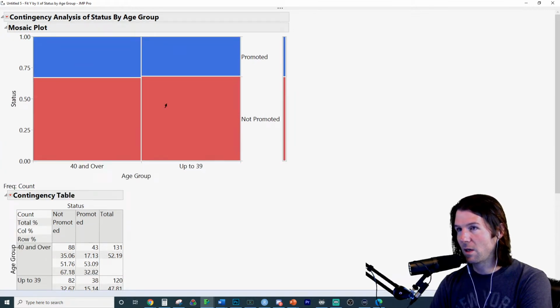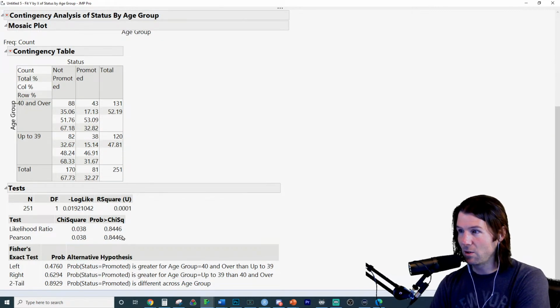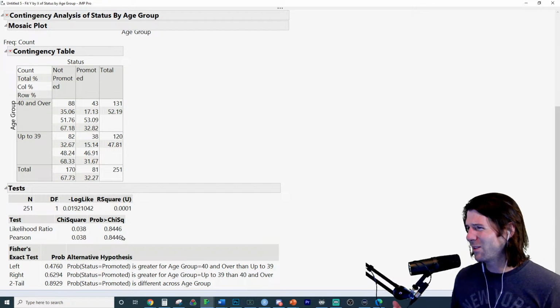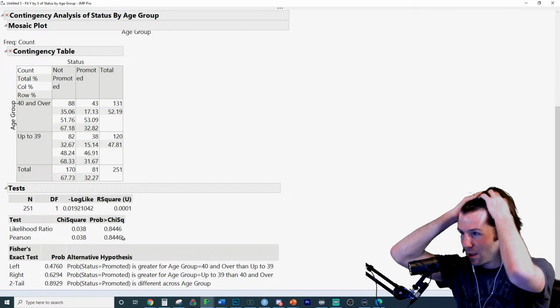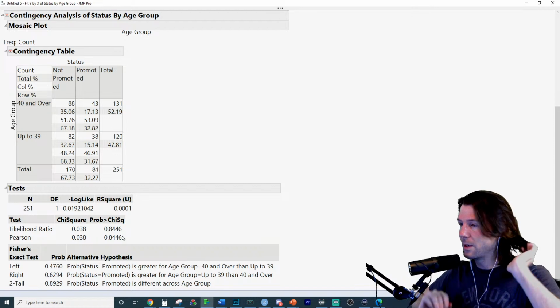Yes, there is a difference where the people who are over 40 are getting promoted more, but the differences are probably just due to random chance. I don't really think there's a difference. Here's a good way to think about something being by random chance.